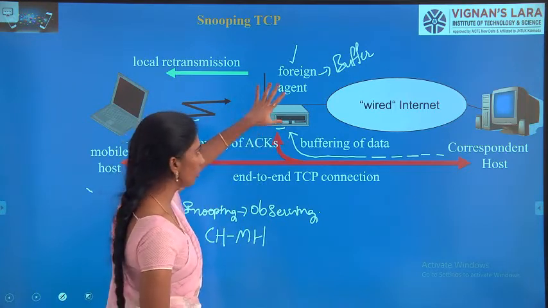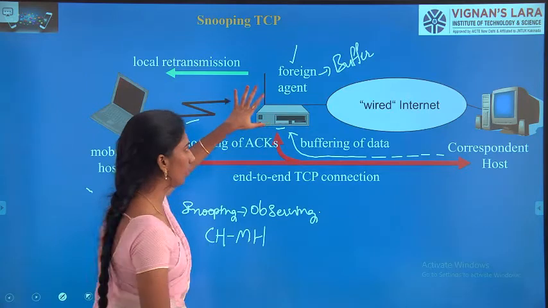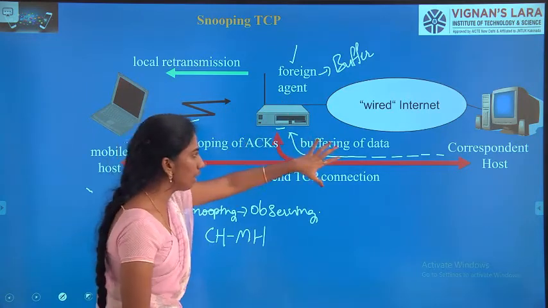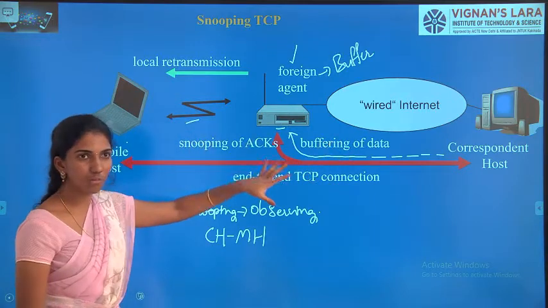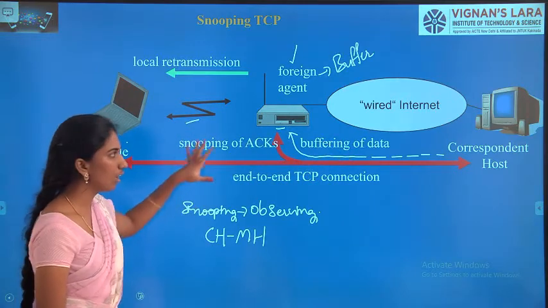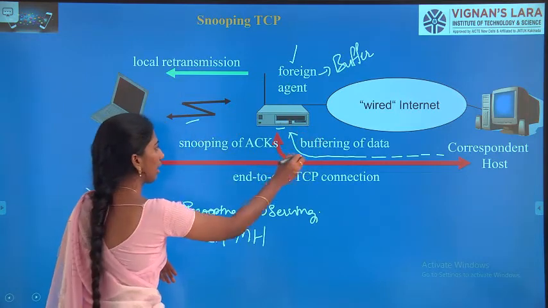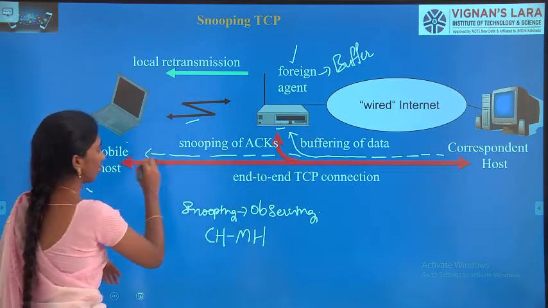So while data is being transferred from the correspondent host to the mobile host, the foreign agent stores a copy of the data, and the data is normally transferred to the mobile host.